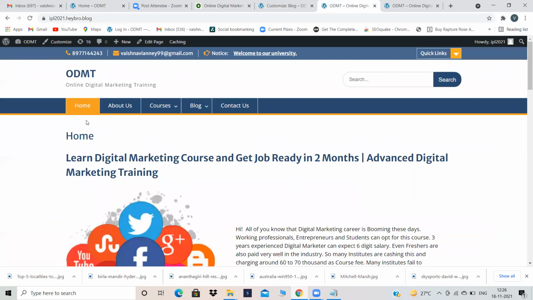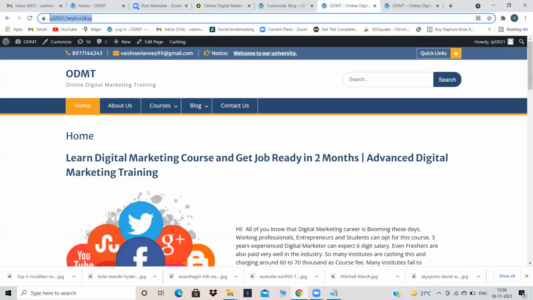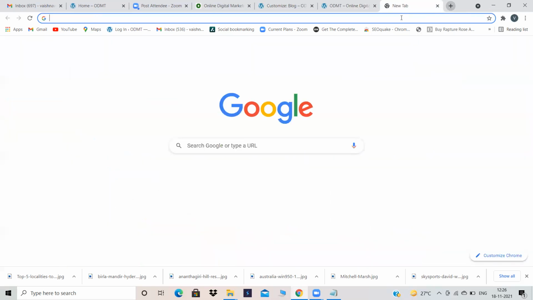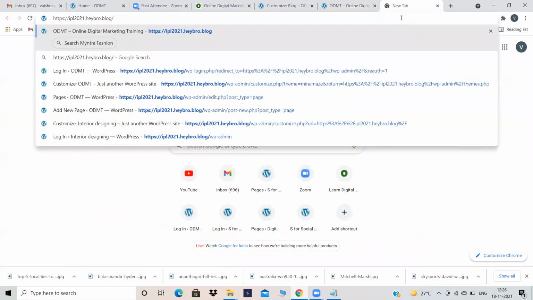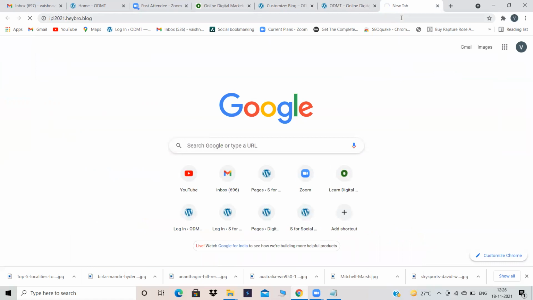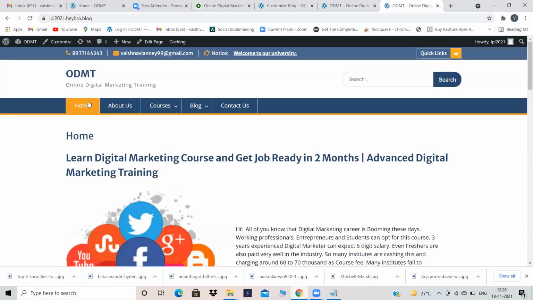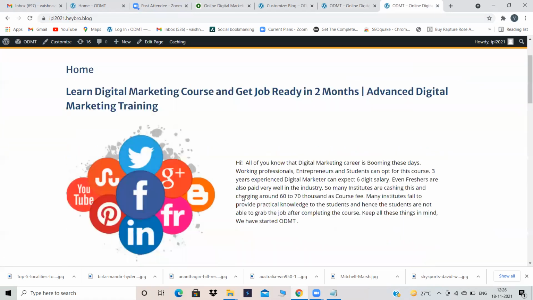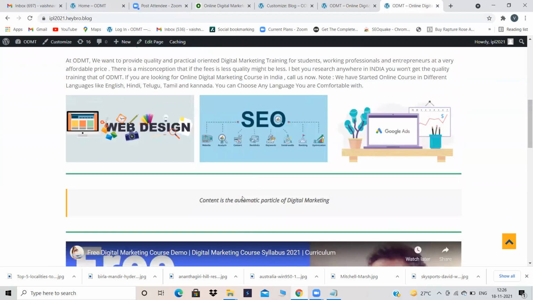Yeah. See, now I am opening my website in a new tab. Before, my latest posts were appearing to me. Now my latest posts will not appear; directly my home page will appear. Before, my latest posts were appearing, but now only the home page is appearing. This is the correct process. Like this, it should appear.